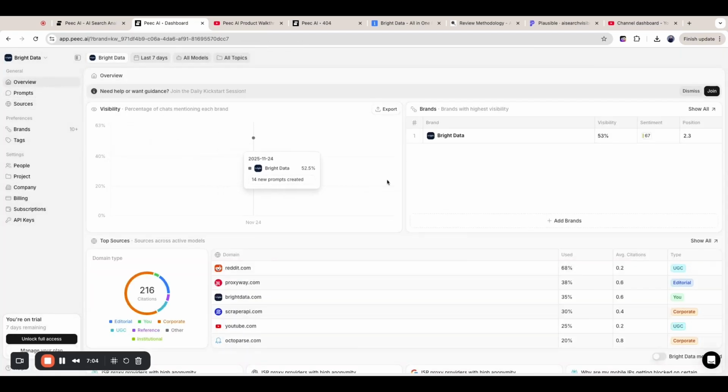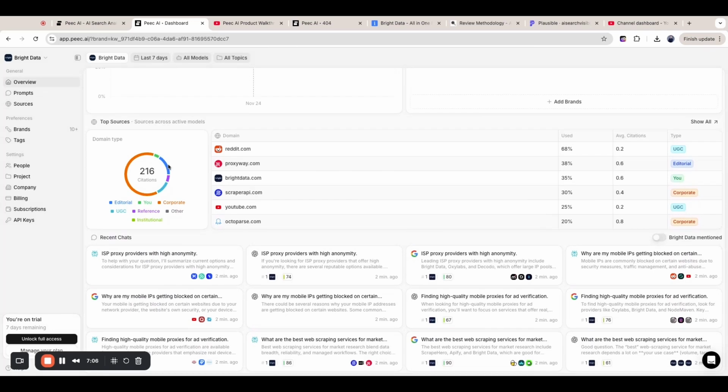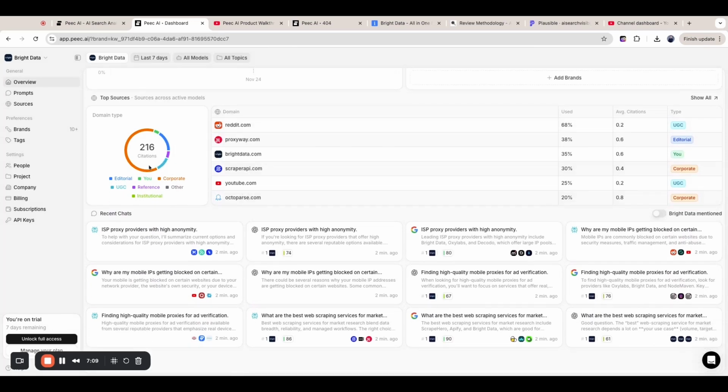All right, so we're going to go over this. Again, we have the overview page. We see here the domains, the citations. We have this nice pie chart, which, let's see, what does it mean? 65 is corporate, meaning the websites, I assume. Then we have UGC, so LinkedIn, Reddit. What is that black one? Was that Stripe? No, that is reference, Wikipedia, editorial. These are publishers, and you, our website. Too bad I can't click on that.